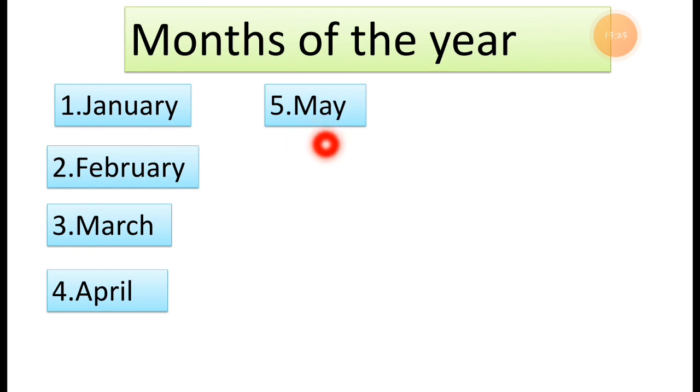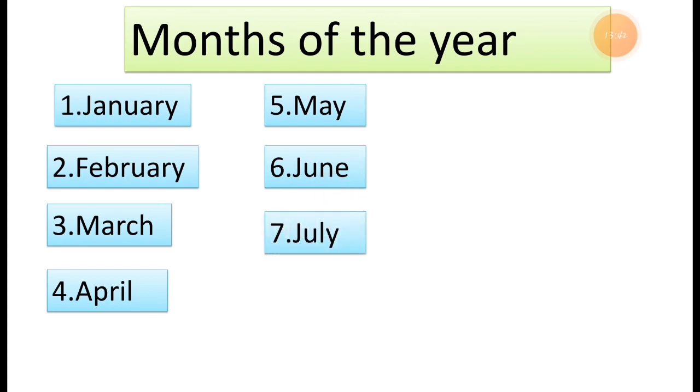M-A-Y. It is May. Now the 6th month of the year is June. J-U-N-E. The 6th month of the year is June. Now the 7th month of the year is July. J-U-L-Y. It is July. Now the 8th month is August. A-U-G-U-S-T. It is August.